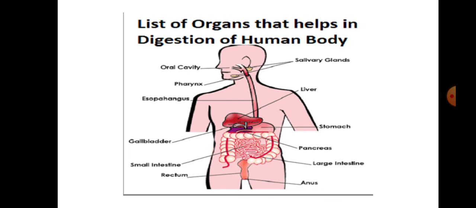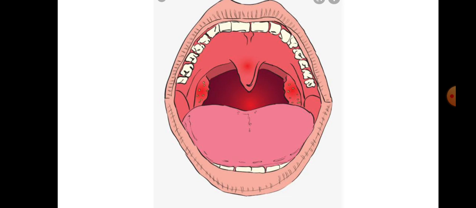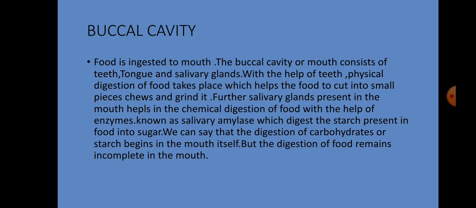So now we'll start with the first part, that is the buccal cavity. Here is the picture of the mouth. Our mouth is scientifically known as buccal cavity. So what is buccal cavity? Food is ingested into the mouth. The buccal cavity or mouth consists of teeth, tongue, and salivary glands. These salivary glands secrete saliva in our mouth or buccal cavity itself.